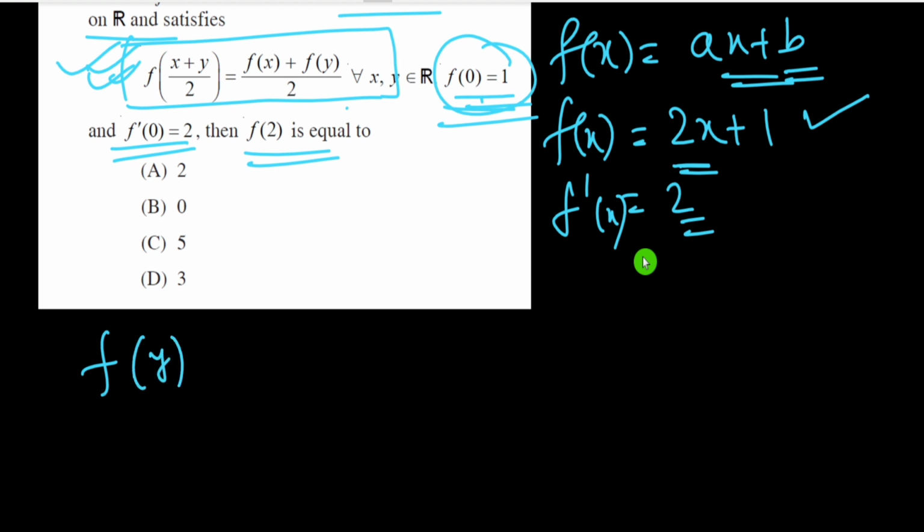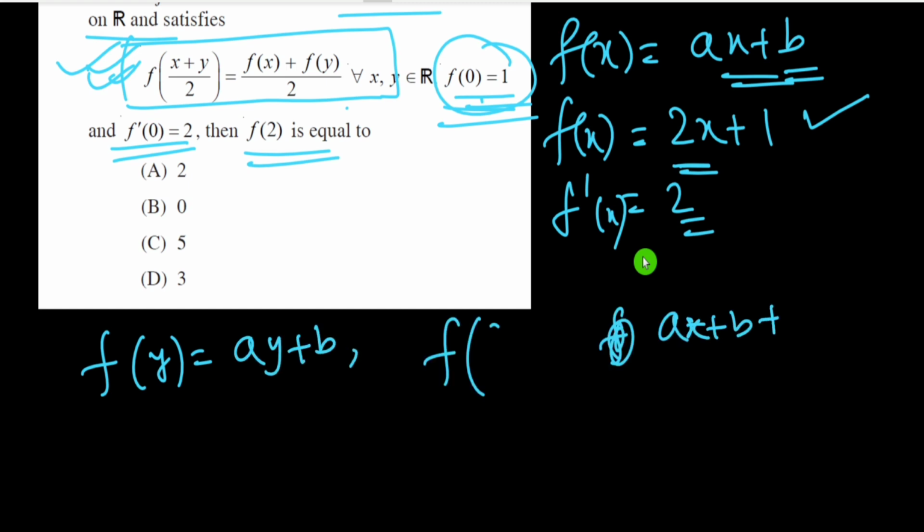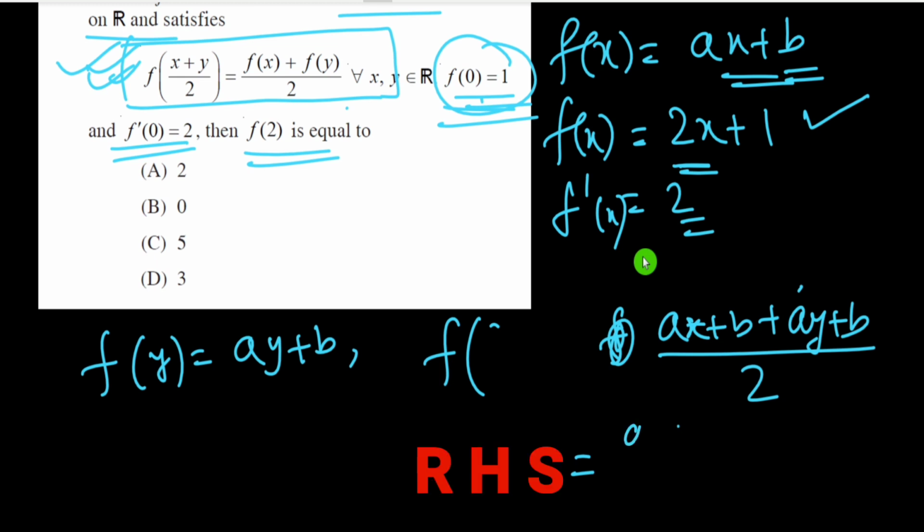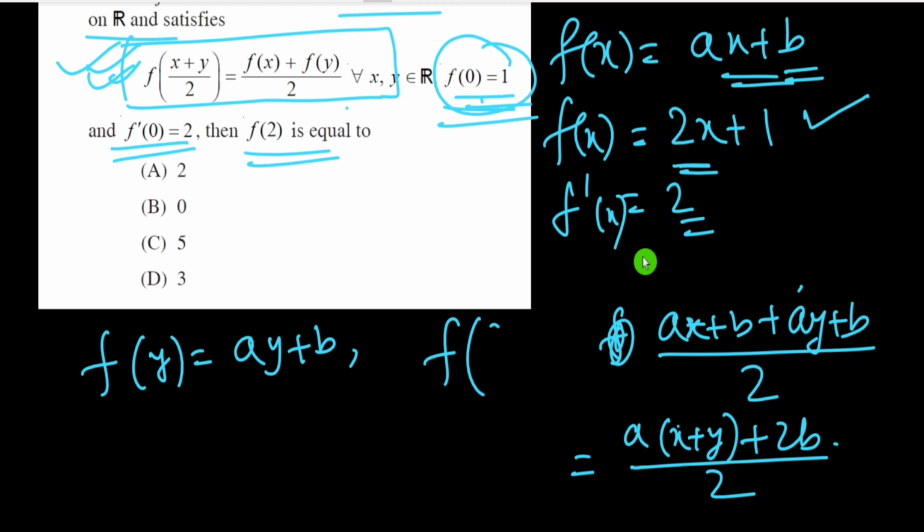Therefore f(y) equal to ay plus b. Then f(x) plus f(y) means ax plus b plus ay plus b, divided by 2. So this is equal to a times (x plus y) plus 2b, divided by 2. Now I have to find the value of f of (x plus y) by 2.